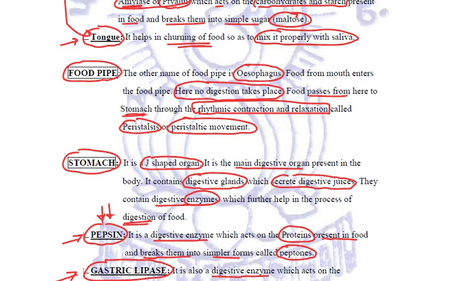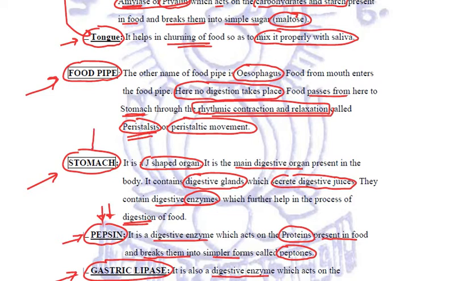From the mouth, the food will enter the food pipe. The other name is called the esophagus. No digestion of food takes place in the esophagus. The food is just transported to the next part, the stomach. But the important thing is that the process through which it is transported to the stomach is because of the rhythmic contraction and relaxation of the muscles of the food pipe, and those rhythmic movements are called peristalsis.